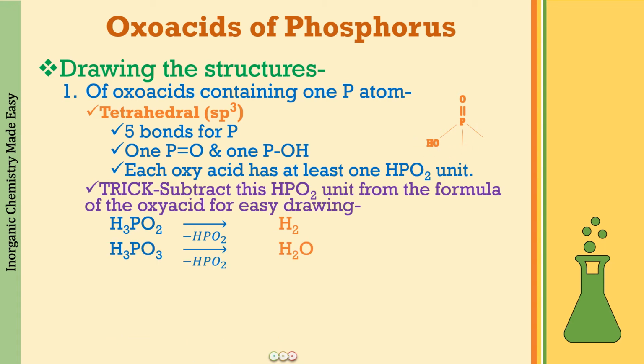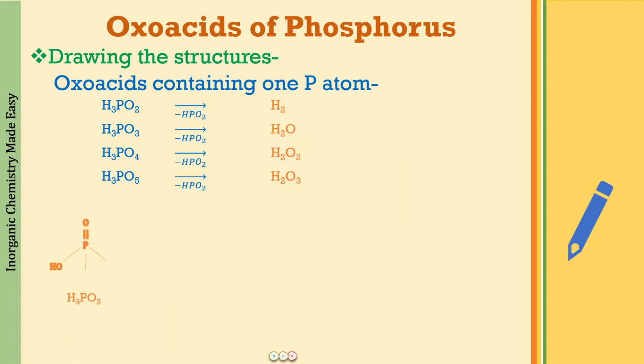All right. If there is H3PO3, subtract HPO2, what you will be getting is H2O, and for H3PO4, what you will be getting is H2O2, and for H3PO5, what you will be getting on subtraction is H2O3. So these are what you have to fit into these 2 bonds which are vacant. So let us fill them now. For H3PO2, as we've already discussed, we have 2 hydrogens.